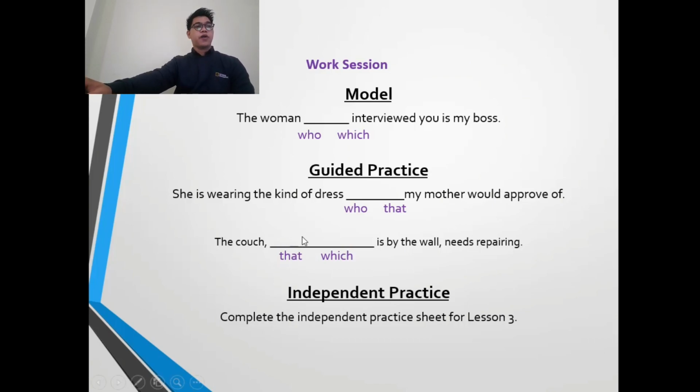The woman blah blah blah interview is my boss. She is wearing the kind of dress blah blah blah blah my mother would approve of, and the couch blah blah blah blah by the wall needs repairing. So which are the answers? Just answer it. This is a model, just two, the guided parts. This is your assignment.